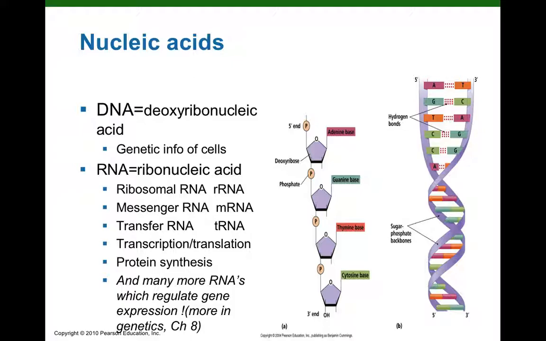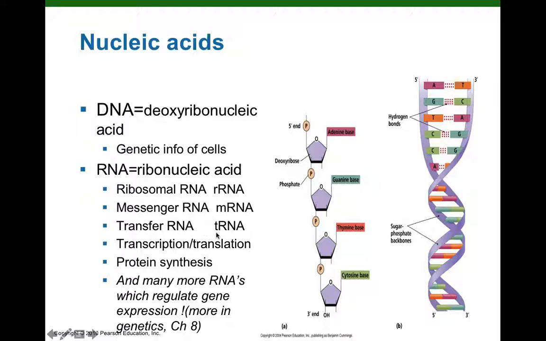But the 3 we'll focus on are the 3 types of RNA that are involved in the process called translation, where the information encoded in a DNA sequence will be transcribed into an RNA sequence and then eventually translated into a protein. So the 3 RNAs that are involved in converting DNA information into the information of a protein will be ribosomal RNA, and we use a little r here, so we call it rRNA, messenger RNA or mRNA, transfer RNA or tRNA.